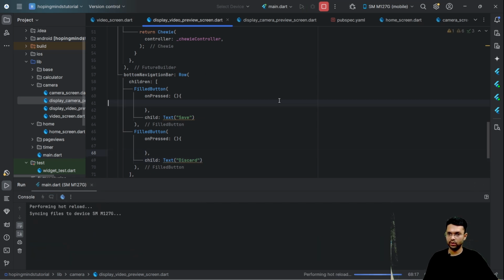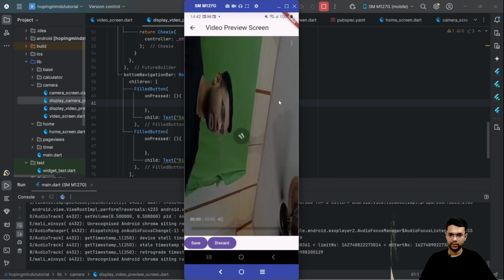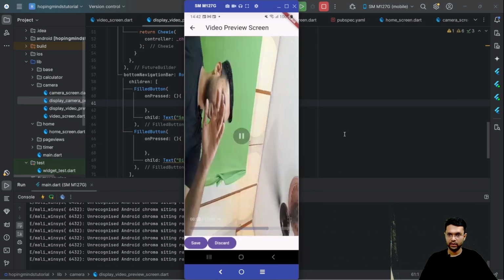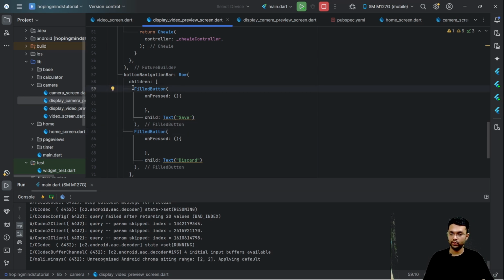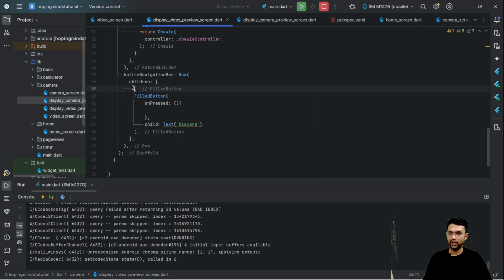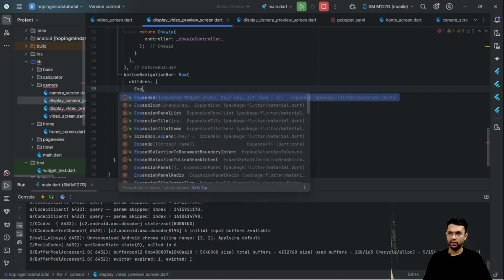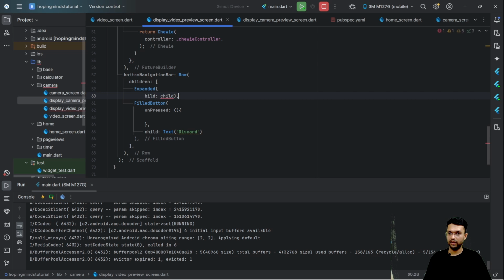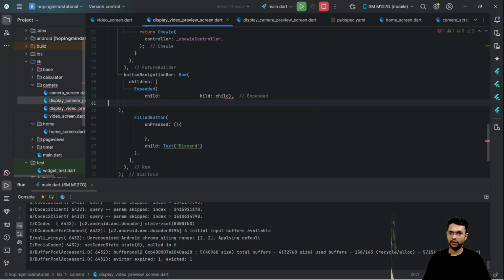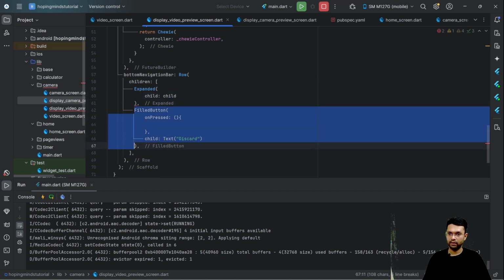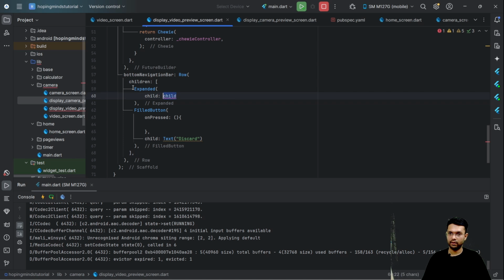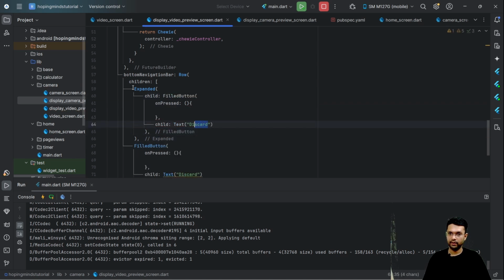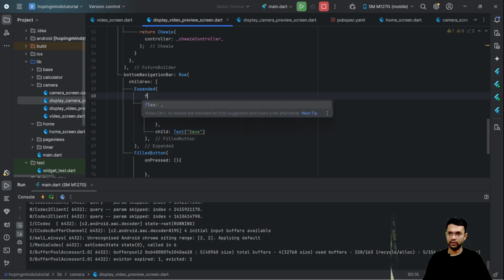Now when I do a hot reload, you get to see all these buttons. Now let's try using this entire row to fill with my button. I'm going to put the expanded over save and then put something called as flex as 1.